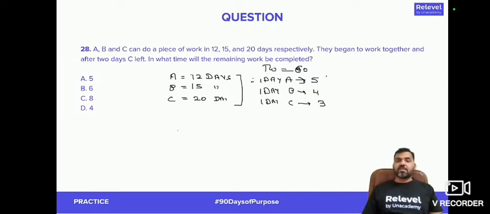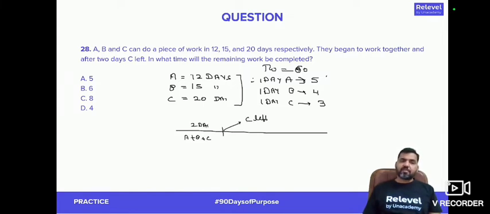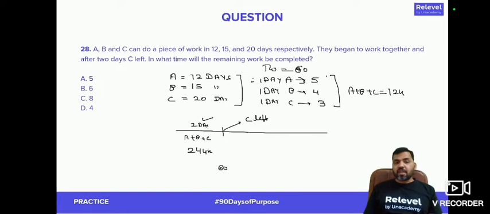Right? Now you see that it says they begin to work together and after 2 days, C left. So A, B, C initially are working together and after a period of 2 days, C left. At this moment, C left. We are supposed to find out in what time the remaining work is completed. So if A, B, C are working together, they will be doing how many units together? They will be doing total 12 units. So in 2 days, they'll be able to do total 24 units. So out of 60 unit, 24 unit is done. So we are left with only 36 unit.